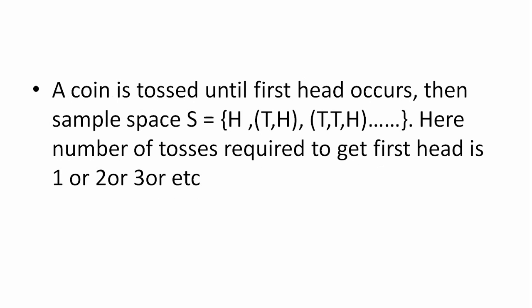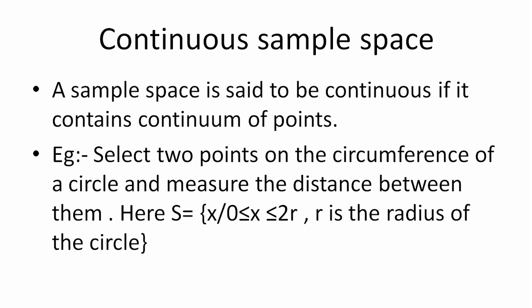And the second example is, a coin is tossed until the first head occurs. Then the sample space is equal to either H, or the pair TH, or the triad TTH, etc. Here the number of tosses required to get the first head is 1 or 2 or 3 or etc. Any natural number. Therefore, this is an example of discrete sample space.